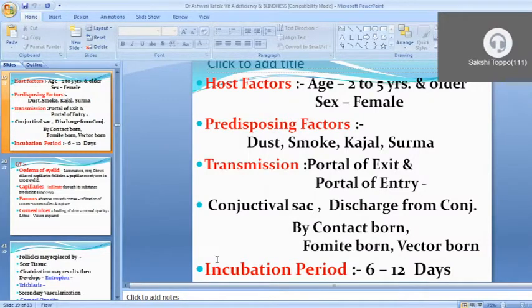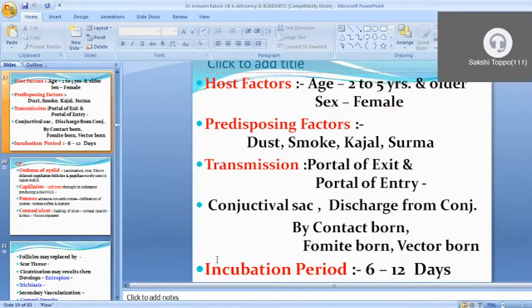It is transmitted by portal of exit and portal of entry, and it mainly affects the conjunctival sac and causes discharge from the conjunctiva, by contact, fomite and vector transmission.